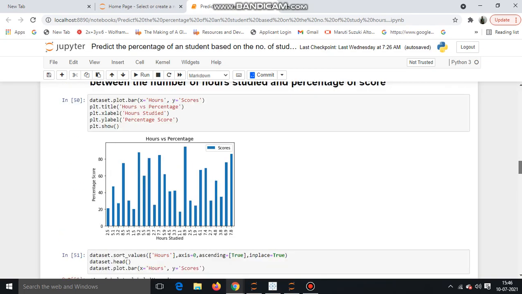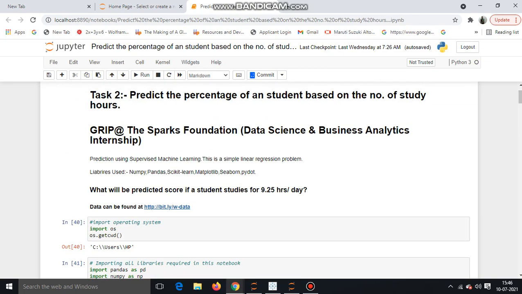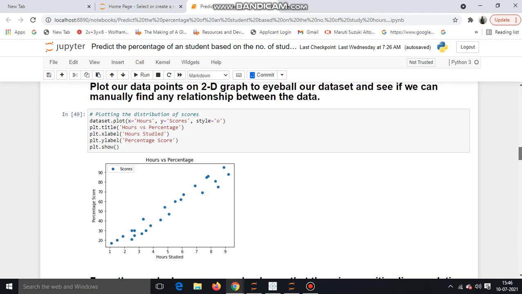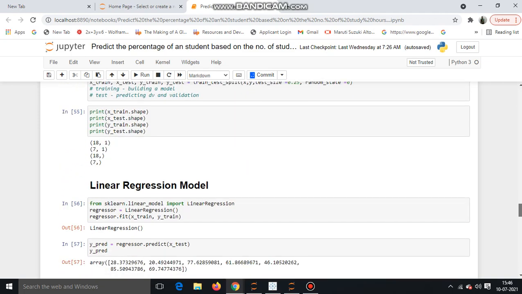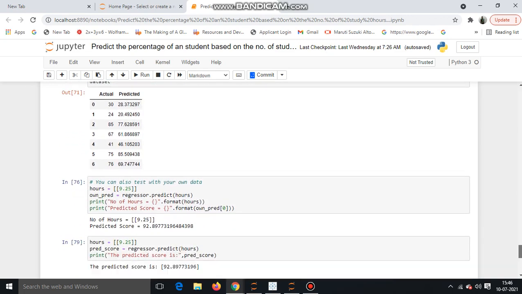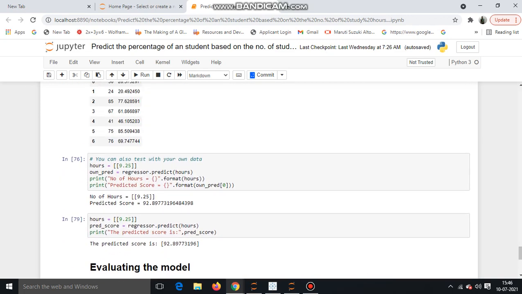And then we have to find out what the predicted score will be if a student studies for 9.2 hours a day. Here this is the prediction for 9.2 hours, and the predicted score is 92.89. There is one algorithm and there is another algorithm, but both find the same predicted score of 92.8%.